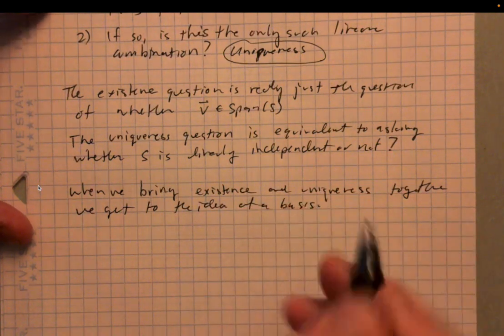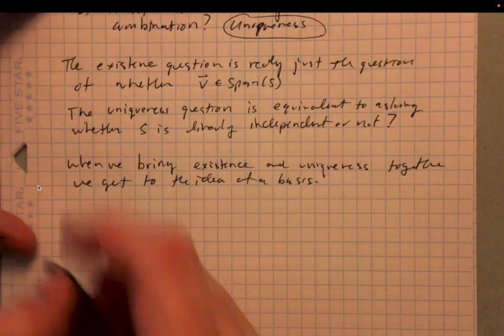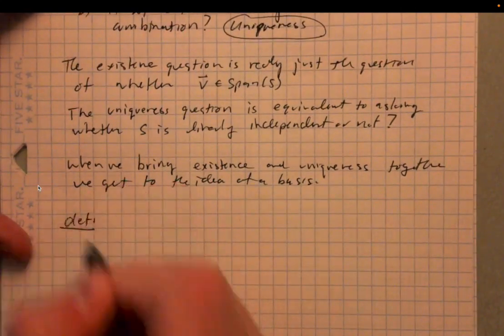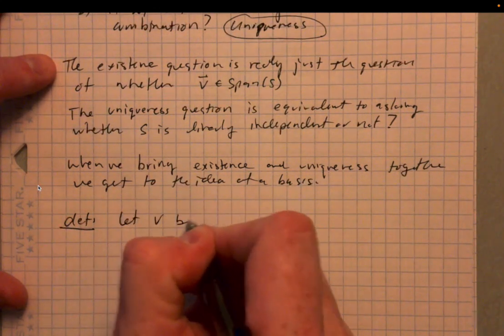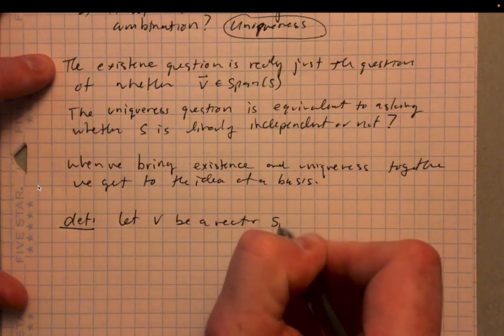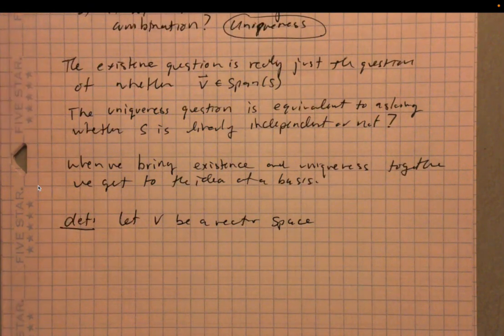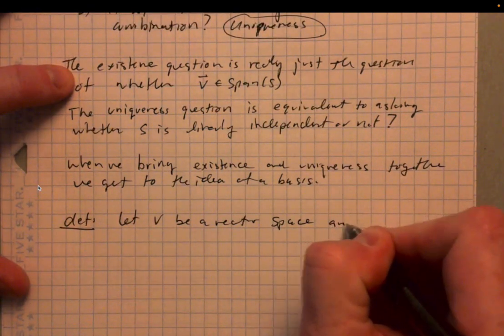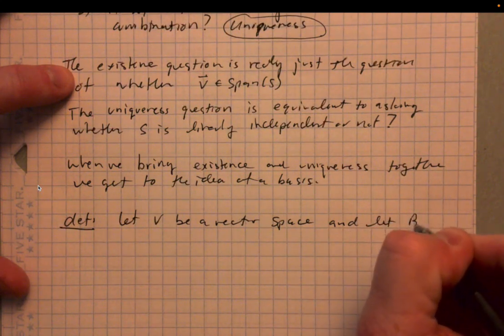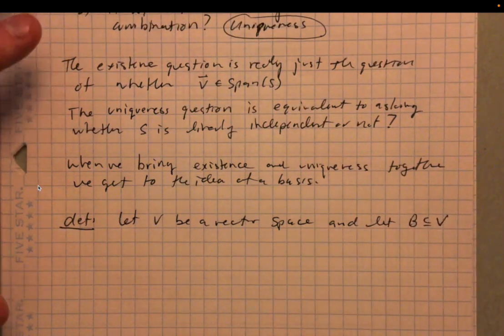Let's go ahead and define a basis quick, and I think you'll see exactly what I'm talking about here. So we'll let V be a vector space, as per usual, and we're going to let B be a subset of V.